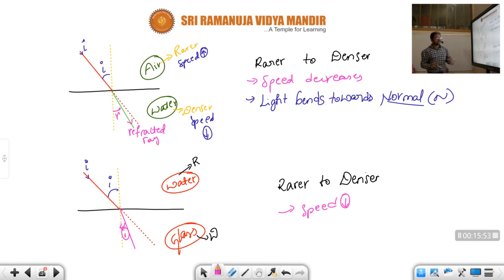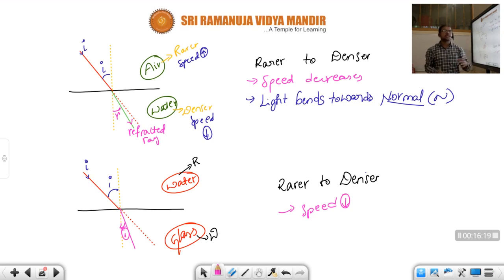Okay, children. Always we need to check in which medium it is entering, from which type of medium to which type of medium the light ray is entering. Whether it is entering from rarer to denser or denser to rarer. Whenever it is entering from rarer to denser, we need to observe the speed, children. Here the important thing is speed. Speed is the fundamental thing, children.